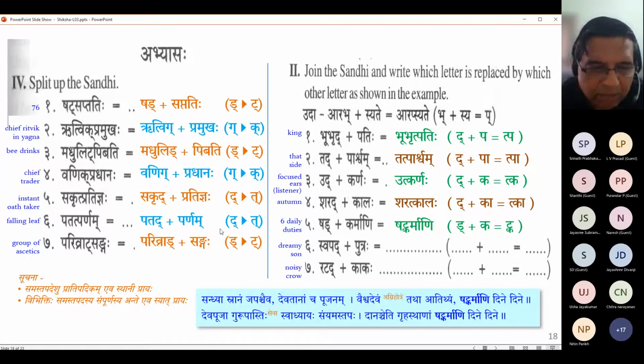Then there is also a Madhyahnika Sandhya. Then Snanam, that is Shaucha, maintaining cleanliness. Japaha, that is doing prayer, like Gayatri Japa. Cha eva, that is just a filler. Devatanam cha pujanam, so the Archana Kriya and Puja Kriya for the Griha Devatas, whatever is our home god.